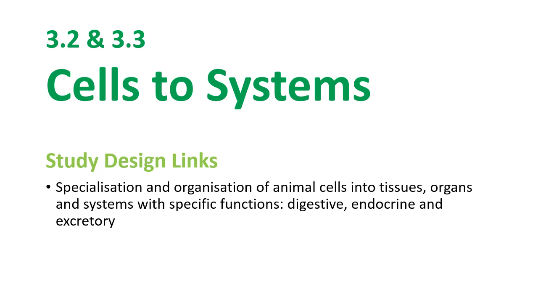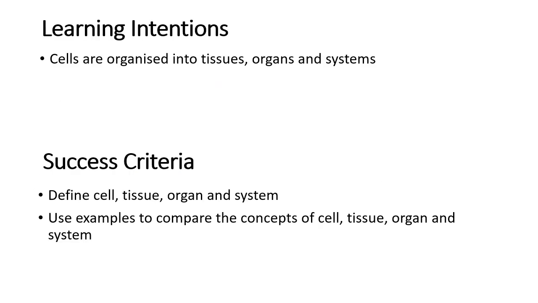Okay, so today is all about the concept of cells to systems, how living things organize their whole body into systems, essentially. So here's the study design link. And the learning intention is that cells are organized into tissues and then organs and then systems. So your success criteria are you should be able to define those 4 key words and then use examples to compare the concepts of cells and tissues and organs and systems.